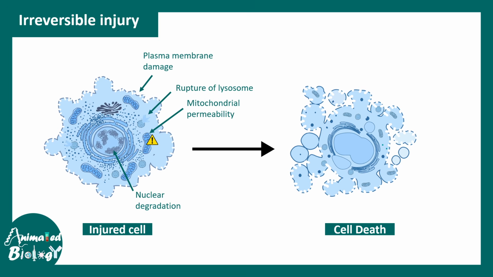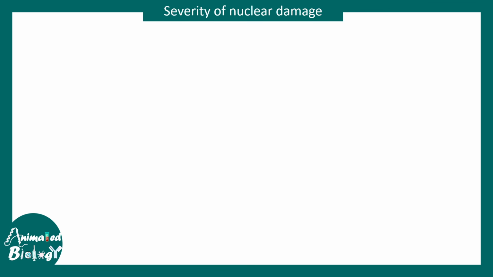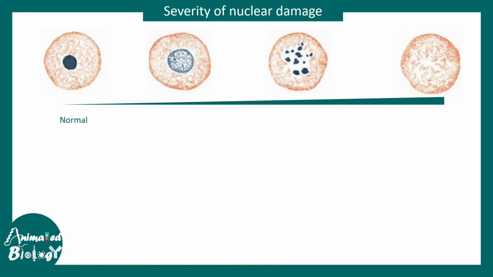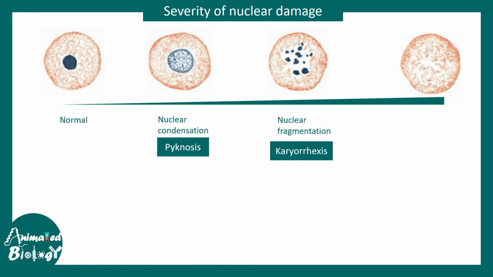In this context, we should understand that different changes happen at the nuclear level. One can see a normal nucleus, then nuclear condensation known as pyknosis, nuclear fragmentation known as karyorrhexis, and nuclear dissolution known as karyolysis. These could occur at different stages of the damage depending on how intense the damage is.